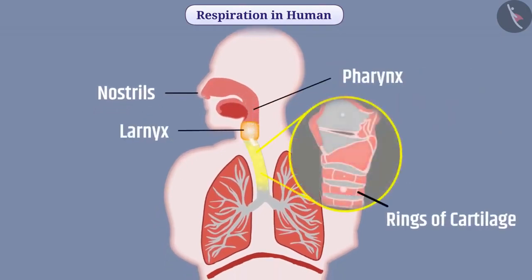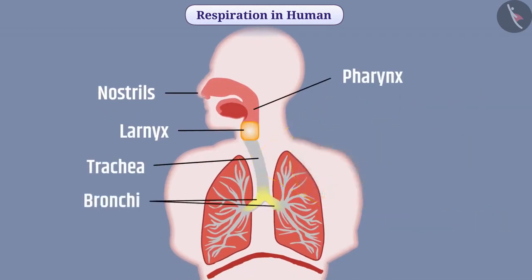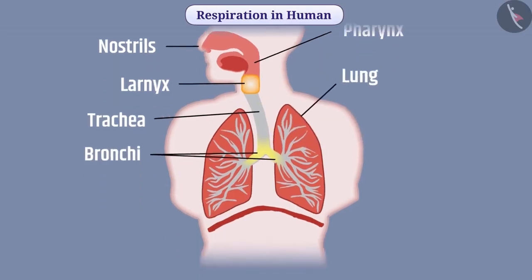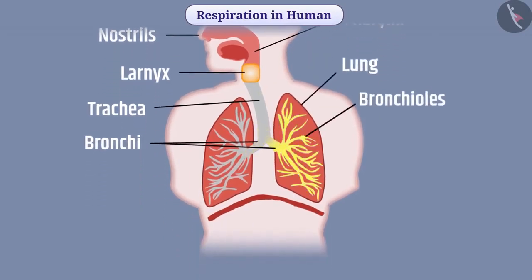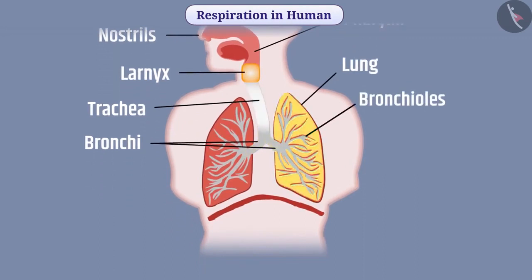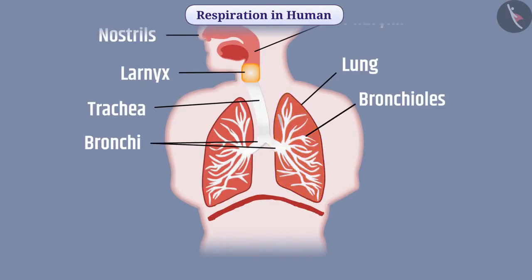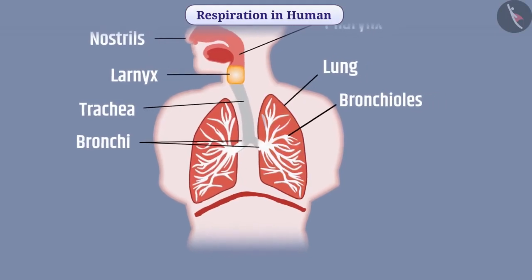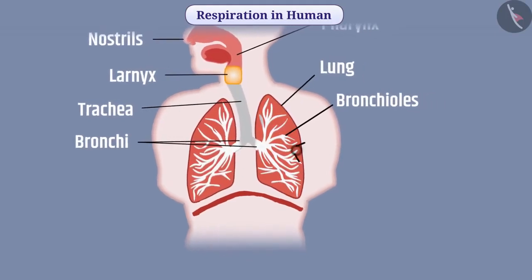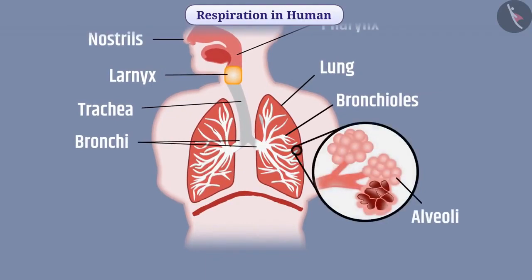Rings of cartilage are present in the trachea to ensure the air passage does not collapse. Two bronchi originate from the trachea. One bronchus enters into one lung. Inside the lung, the bronchus divides into bronchioles. Air from the trachea flows into the lungs via the bronchi and bronchioles. In lungs, bronchioles terminate into alveoli.